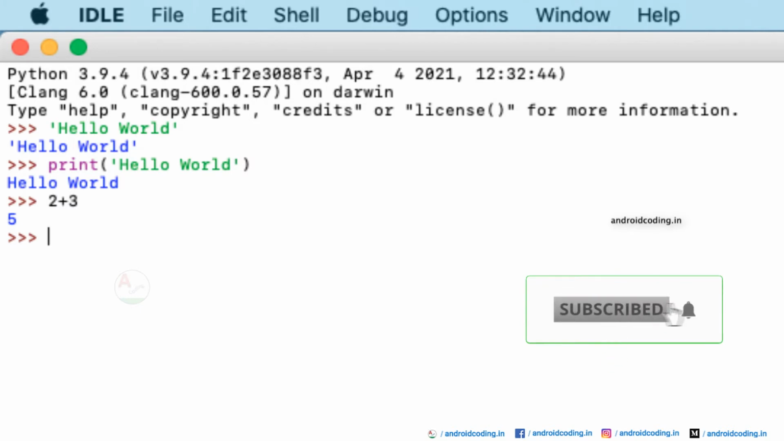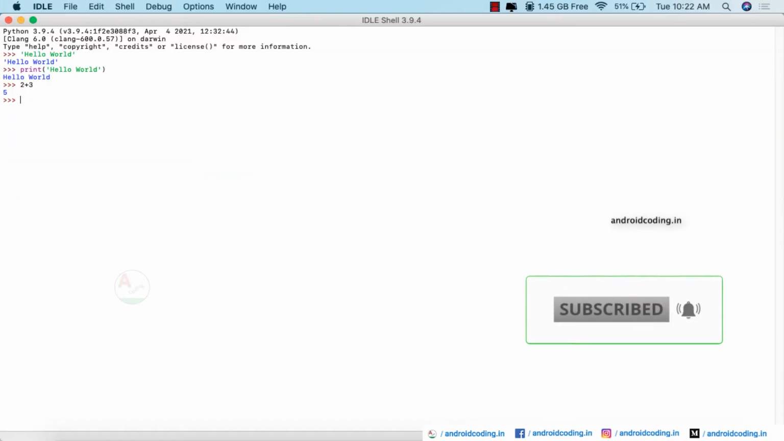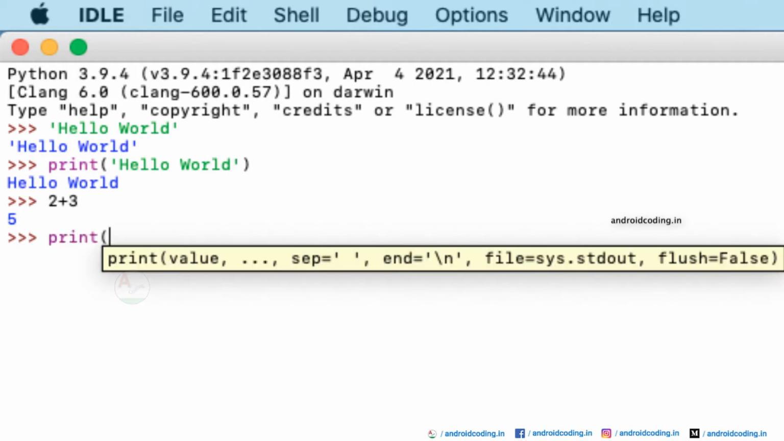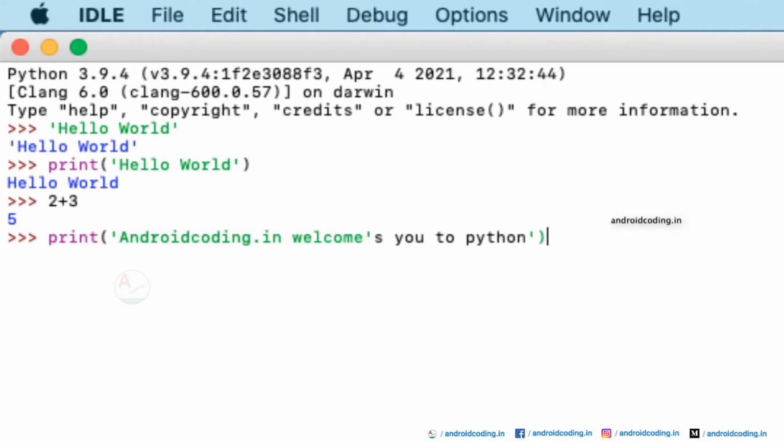Let's get further in this tutorial now. Not only simple calculations, we can also print statements as we have seen with hello world. Now let's try to print the statement Android coding.in.